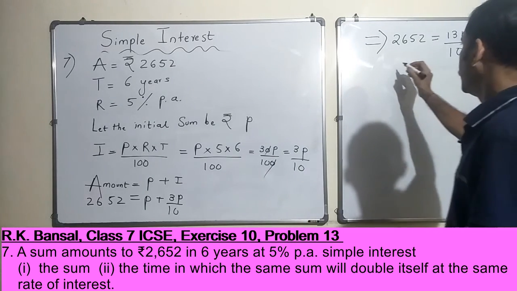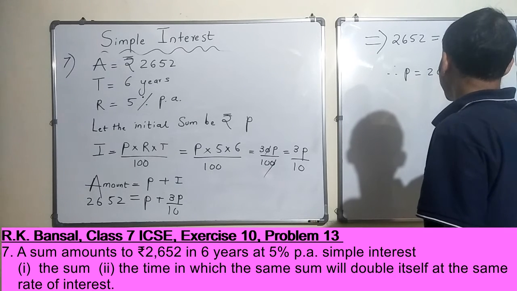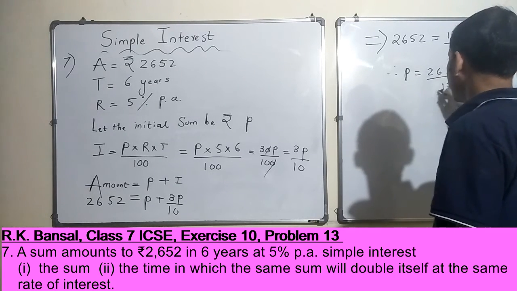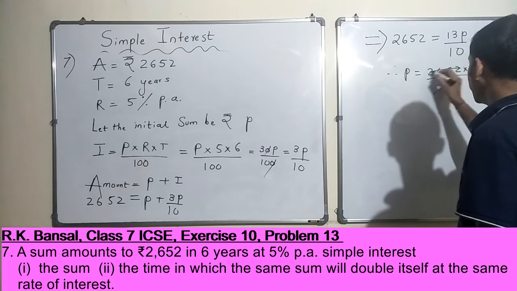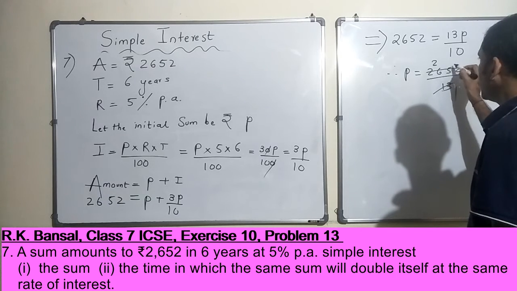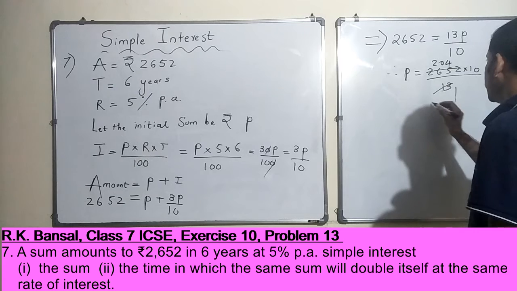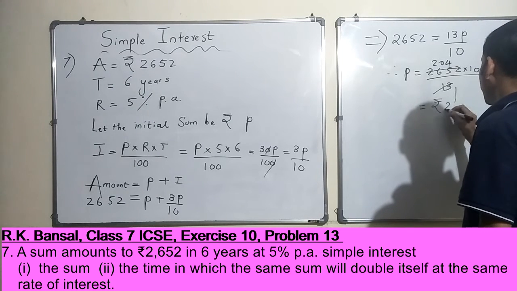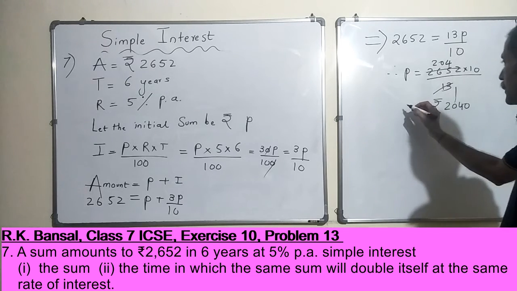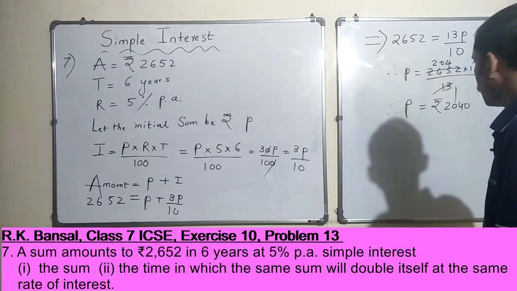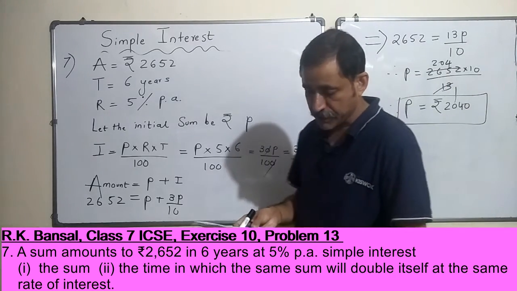So P is 2652 into 10 by 13, and now time to recite your 13's table. 13 ones are 13, 13 twos are 26, and this is 2040. Therefore, the principal is 2040. That is the first part of our problem.